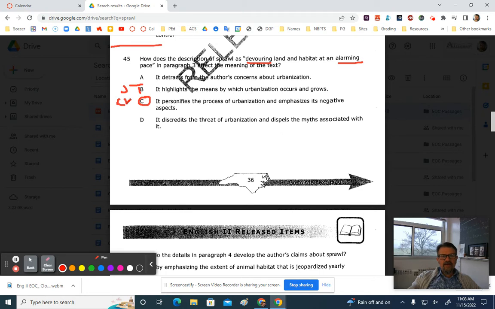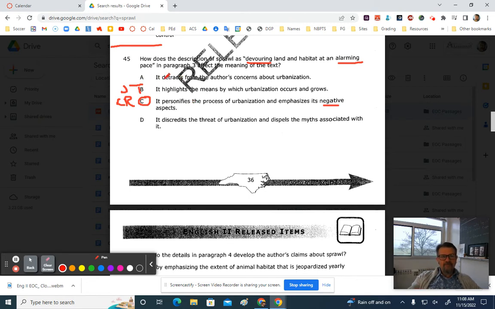It personifies the process of urbanization and emphasizes its negative aspects. Okay. The personification is here in the word devouring, as if Sprawl is actually eating something. And then, is it negative? Yes. So, it has negative, it has the personification. Everything in this one checks out.